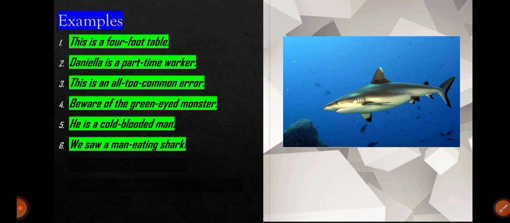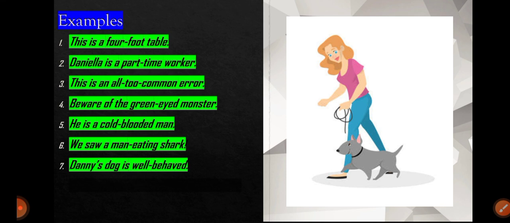So that's why here man eating shark, because it is the fish which eats the human being or man. So here it is written we saw a man eating shark. So a man-eating shark. What kind of shark? Man-eating. So man-eating is an adjective. And did you find another adjective in this? Yes, an article that is a, which is also an adjective. So let's see the next one.